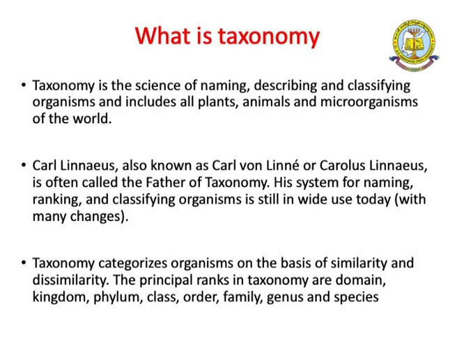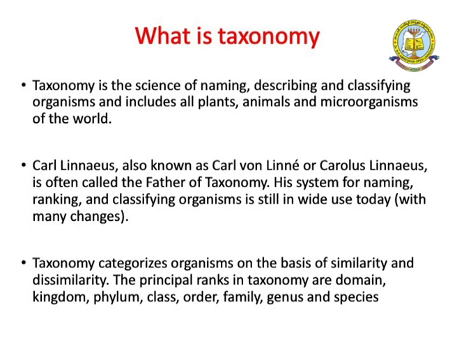Carolus Linnaeus, often called the father of taxonomy, devised a system for naming, ranking and classifying organisms that is still in wide use today. In taxonomy, organisms are generally categorized on the basis of similarity and dissimilarity.